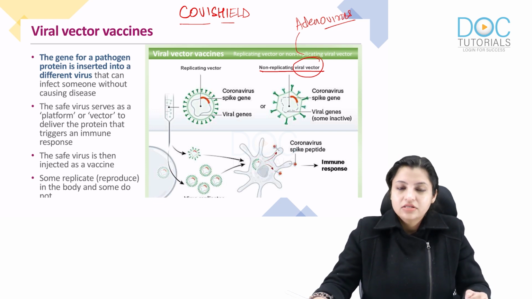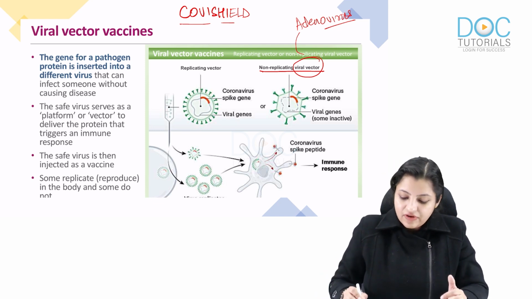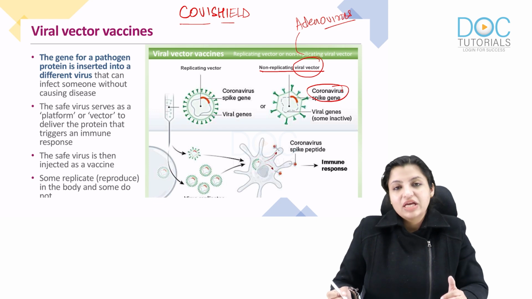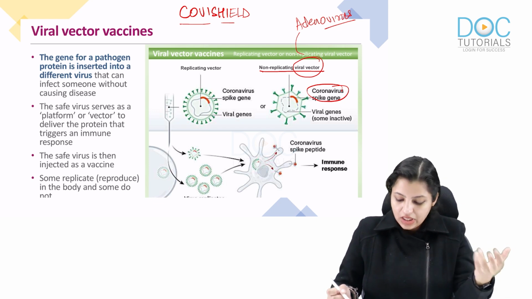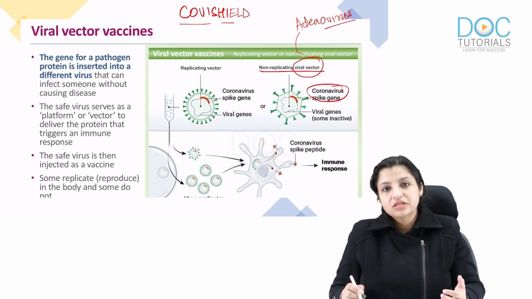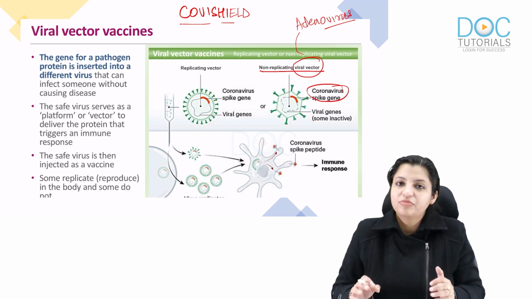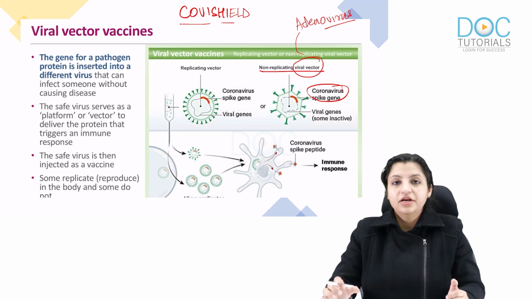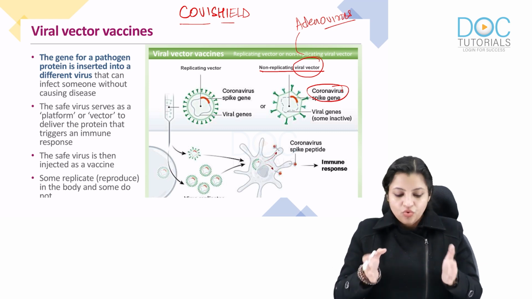So what we have done is, we have taken this virus vector, the adenovirus, and we have infected it with the coronavirus spike gene. So this virus has been infected by the coronavirus spike gene, and now when this enters the body, of course there is an extensive immune response against this virus. So this type of vaccine is Covishield, and the adenovirus is another virus which has been infected by the spike protein. So this vaccine is Covishield.